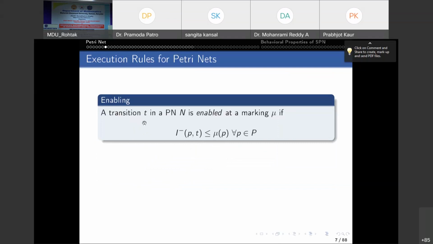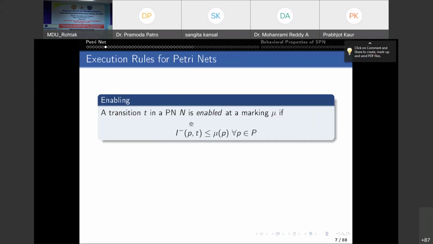So a transition T in a Petri net is enabled at a particular marking. Now, what is your marking? Marking means the number of tokens in a particular place, and the token gives us information about that particular place, right? So a transition T in a Petri net is enabled at a marking mu if I minus Pt is less than or equal to mu of P for all P in P. What is this?